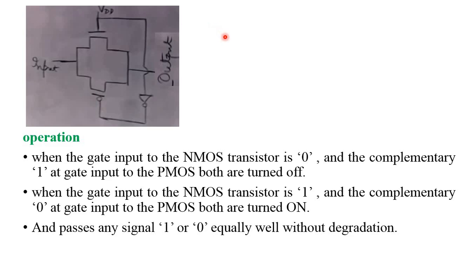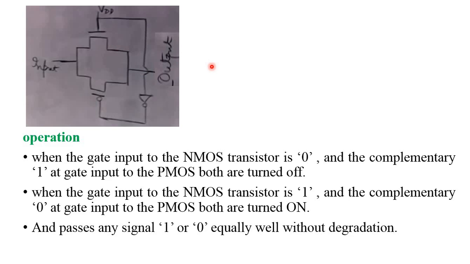If it is an open condition, no signal is present at the output side. Why? Because it is open. So no signal is passed at the output side means the resistance is high. Okay. So in the NMOS transistor, the on switch means the resistance is small, but in the open switch the resistance is high. So the resistance values may change in the NMOS, which is simply called a pass transistor logic.